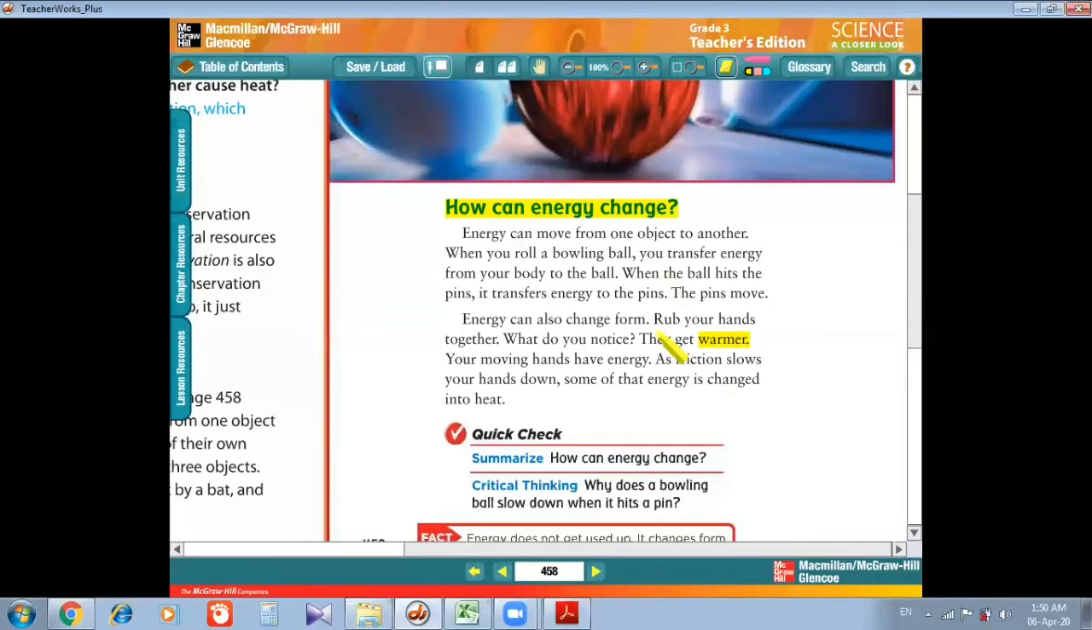Why? Because your moving hands have energy. As friction slows your hands down, some of that energy is changed into heat. Because when we rub our hands, friction is done, and because of that friction, some energy is converted into heat, and because of that, our hands get warmer.